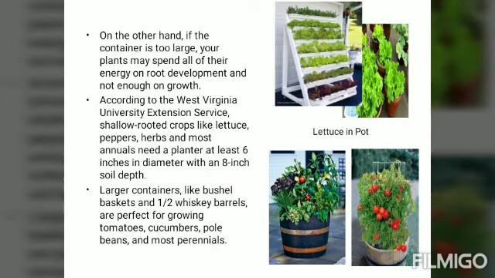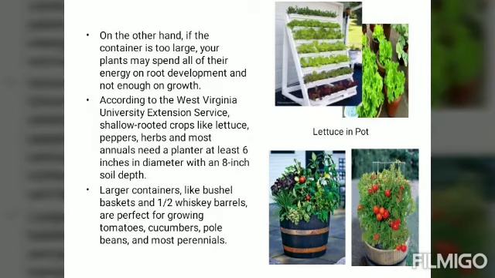According to the West Virginia University Extension Service, shallow rooted crops like lettuce, peppers, herbs and most annuals need a planter at least 6 inches in diameter with an 8-inch soil depth, like you can see here in the first picture.